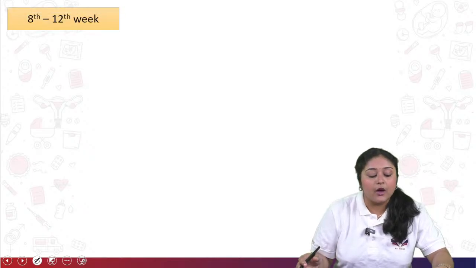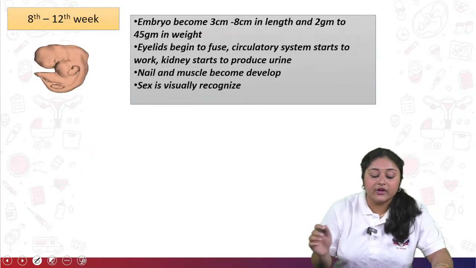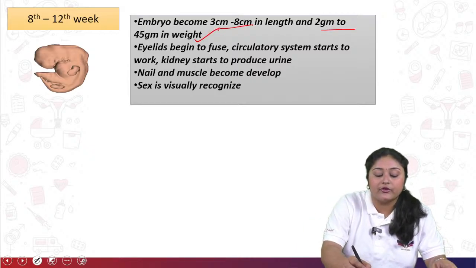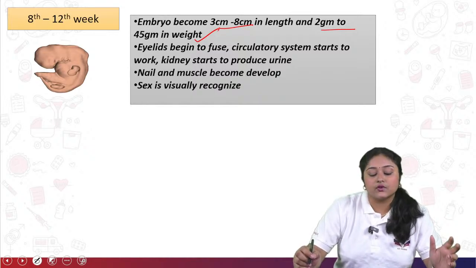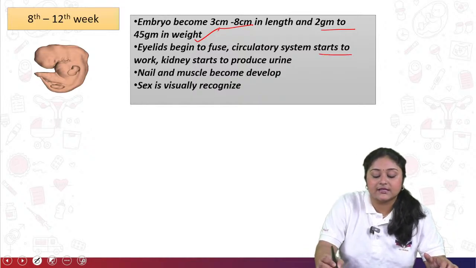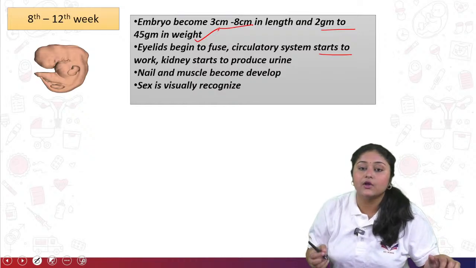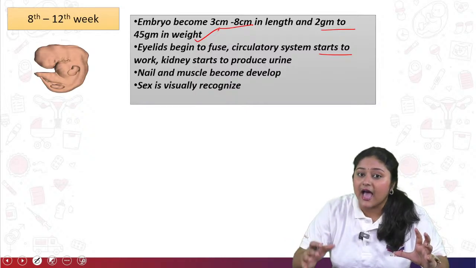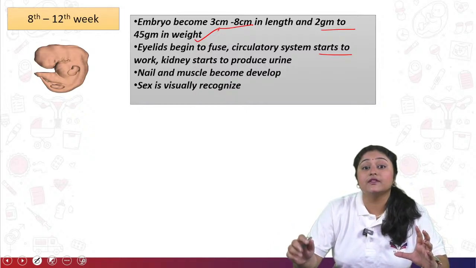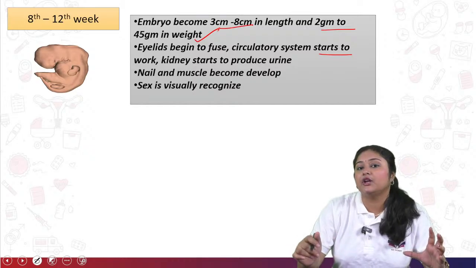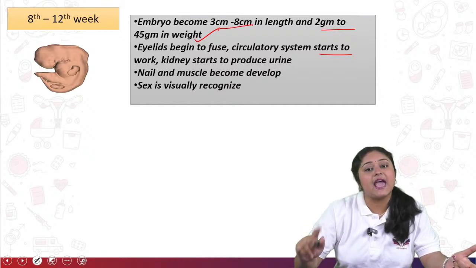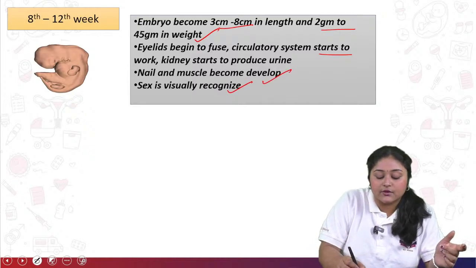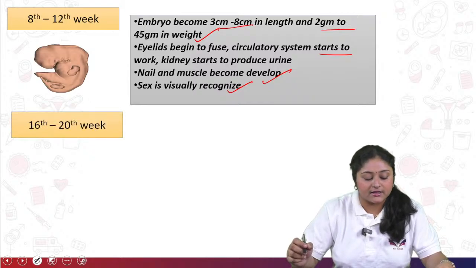So now come to the next, 8 to 12th week. Within this period, the embryo should be 3 to 8 centimeters in length and 2 to 45 grams in weight. Eyelids also begin to fuse, the circulatory system also starts to work, and the kidneys also start to produce urine. At that time there can be some complications for the mother based on the accumulation of the amniotic fluid surrounding the baby, either oligohydramnios or polyhydramnios. Next, nails and muscles also become developed for the fetus, and sex can also be visually recognized.